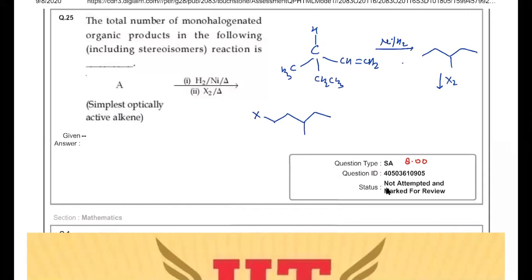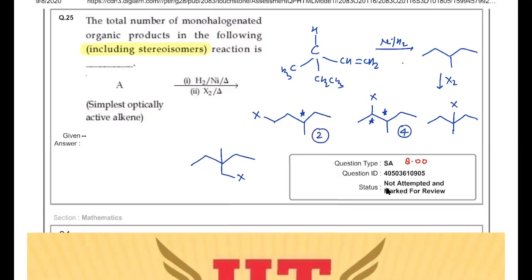So now it becomes chiral center. Then X can be at the position here. And then there will be two chiral centers. After that, next possibility is that X will be at this position. So this is another possibility. And then the last possibility we can try is that X must be at this position. So these are the possible structures. And the question is given that you have to include the stereoisomers also. So possible answers are 2 over here, 4 over here, this is 1 and this is 1. So total it becomes 4 plus 2, 6 plus 2, 8. So that means your answer must be 8.